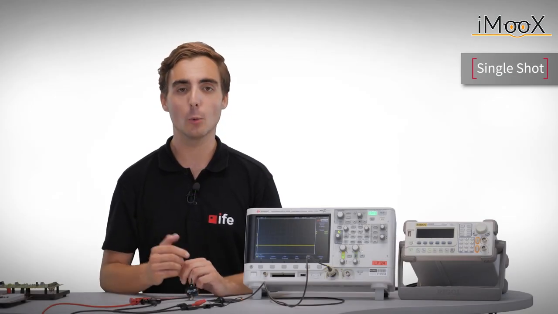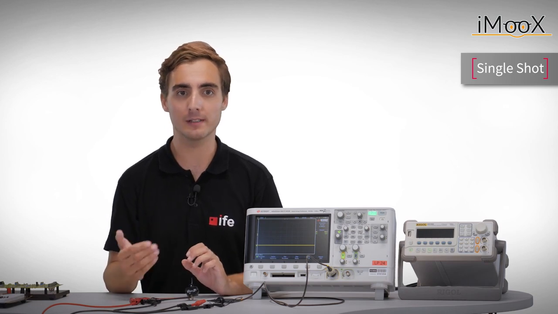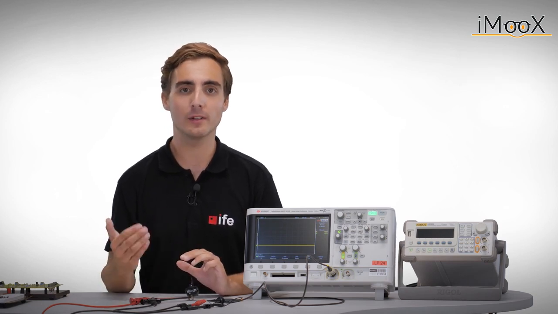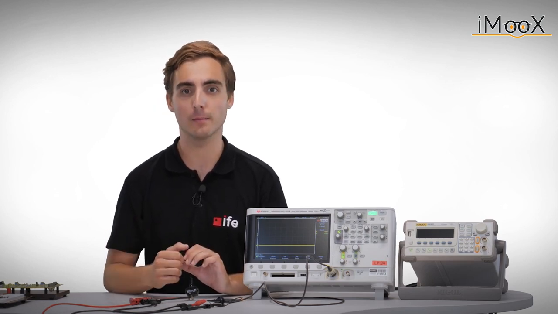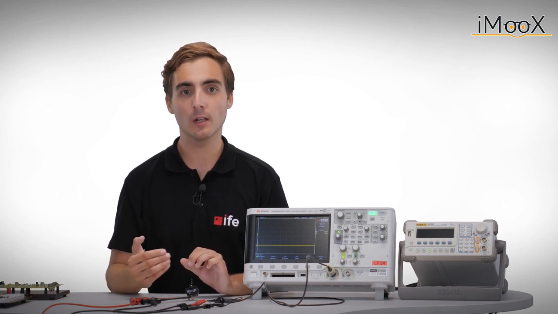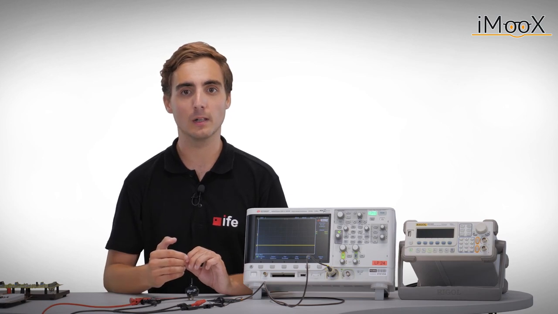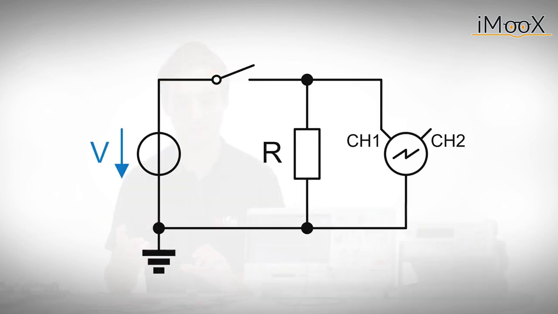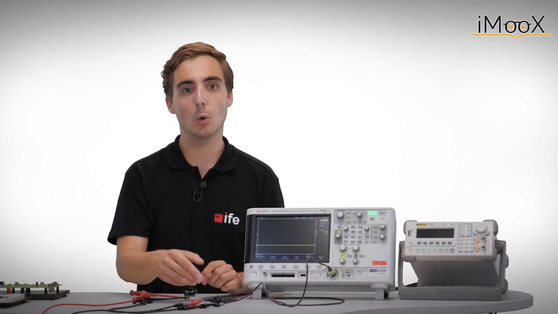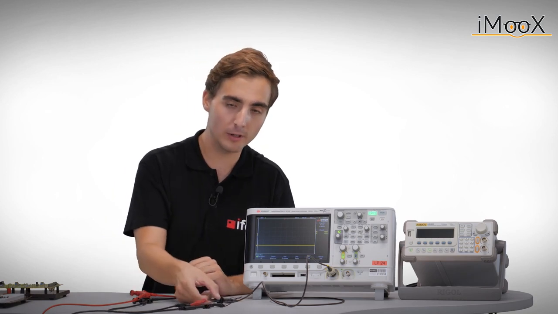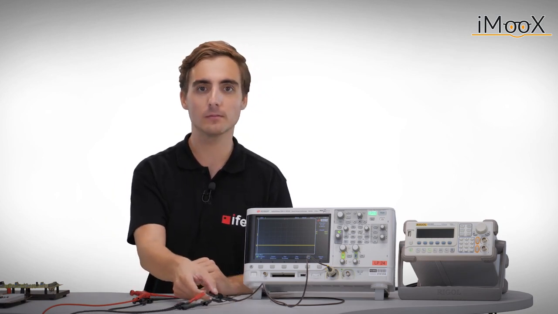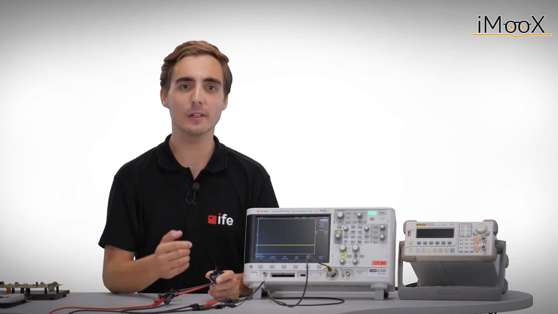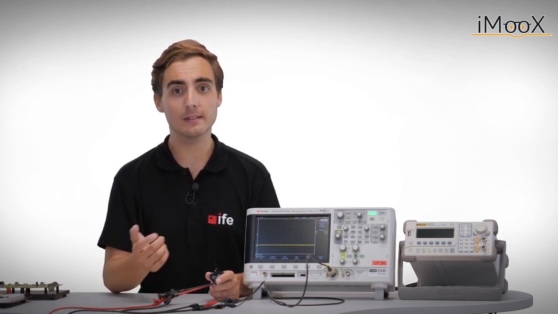In the last video, we have learned about triggers that capture a periodic signal. But what should we do if the signal we want to capture does only occur once at a random point in time? An example is observing the contact bouncing or chattering when using mechanical switches. Have a look at our test setup. We have a switch that is connecting a resistor to a voltage source. We can observe the voltage on a node between the switch and the resistor. The trigger itself is set to rising edge. Let us now flip the switch.